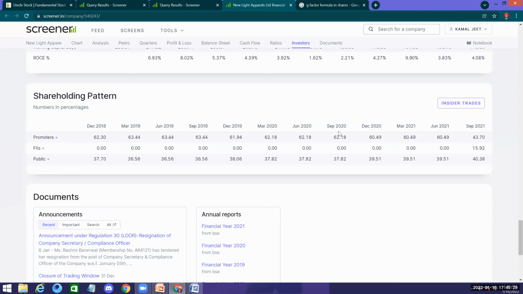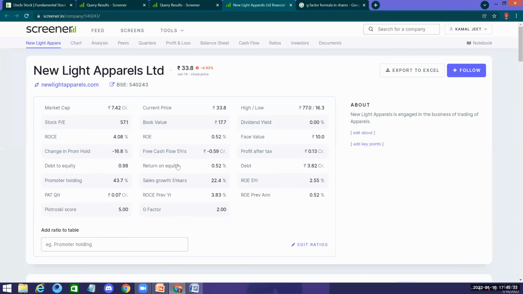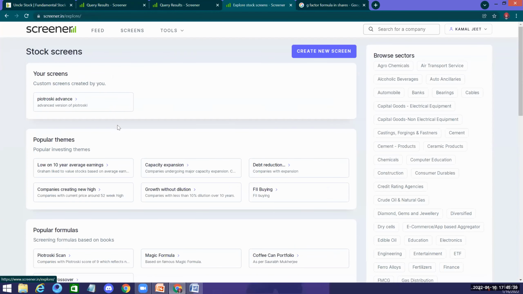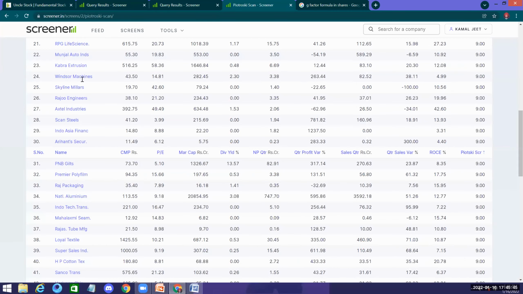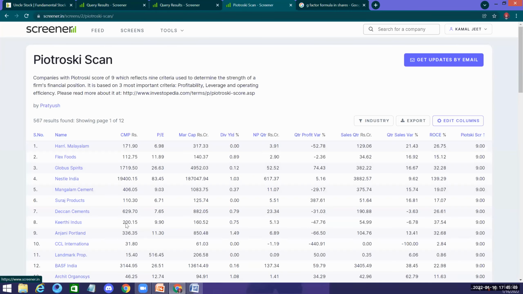Any more questions, sir? So there are a lot of things. If you go on doing Piotroski scans, a lot of people have made scanners. I don't believe whatever they have put in. They have said 8, so I'm not looking at 7. So why should I look at all these scans? I look at whatever I read, I know it and how they behave. That is how I choose the stock.